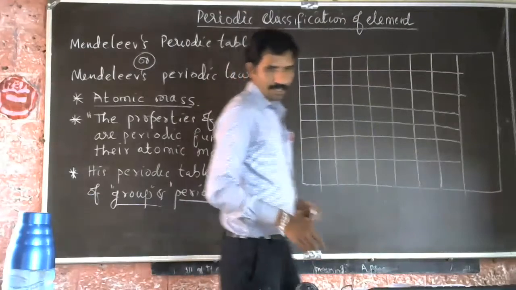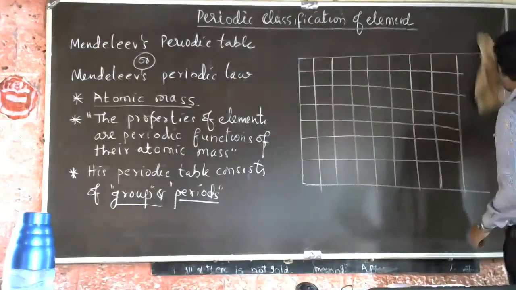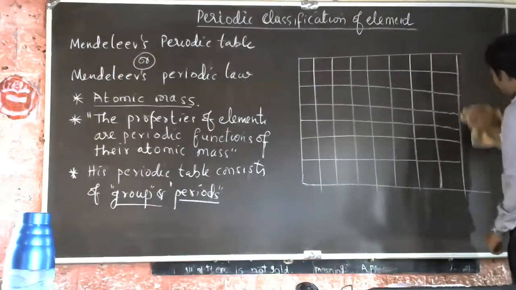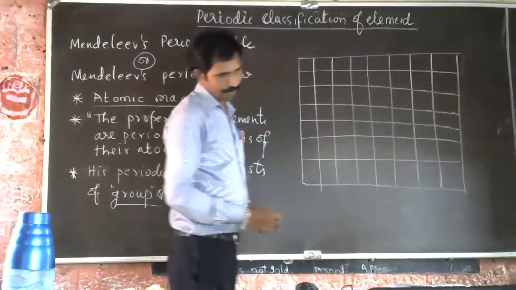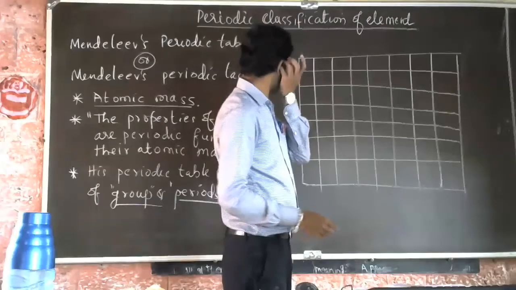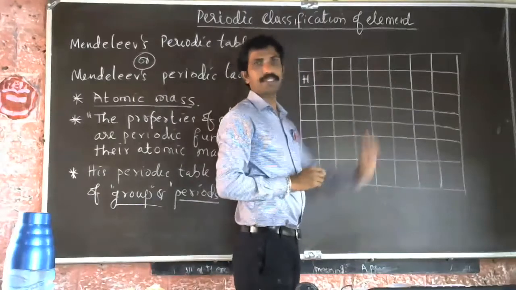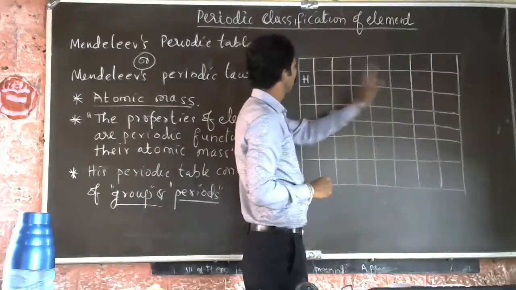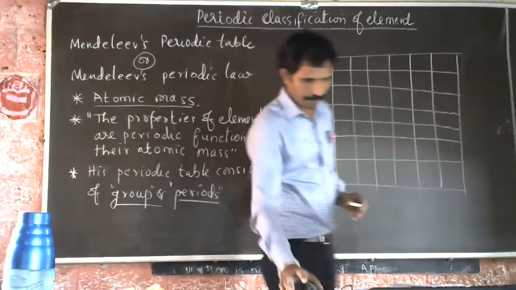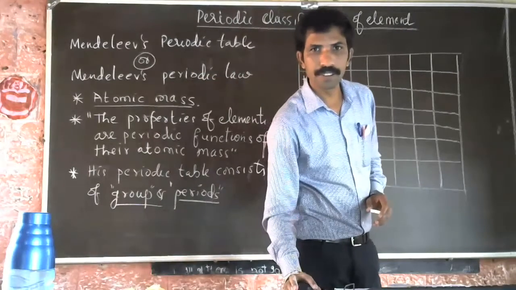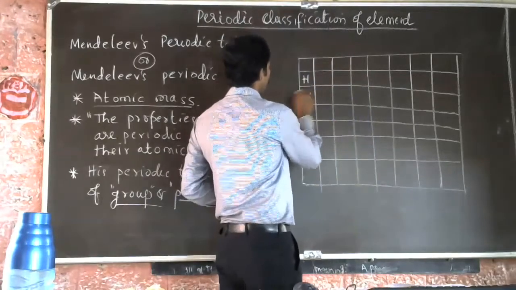So he also arranged the elements in increasing order of their atomic mass. He placed the hydrogen over here. Then he left a certain gap, and he placed the next element, that is lithium, over here.